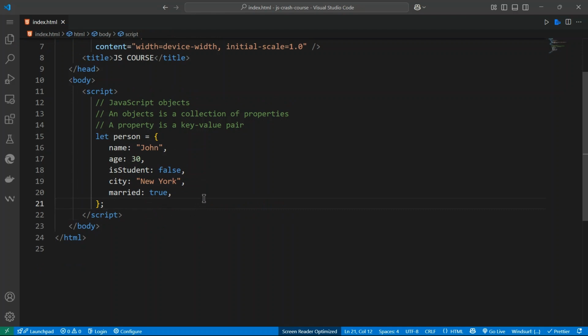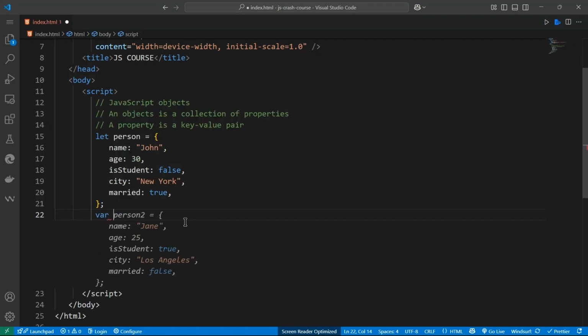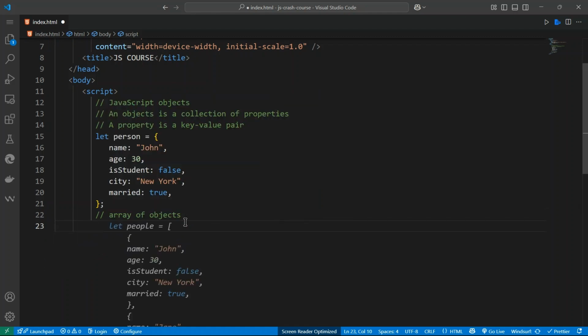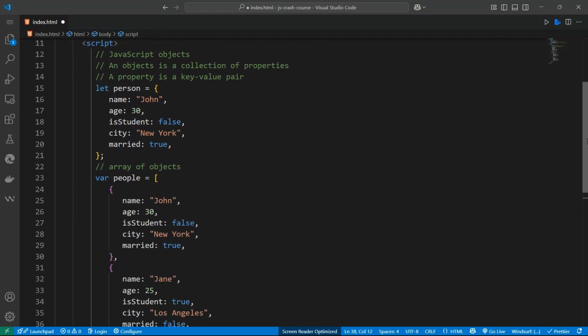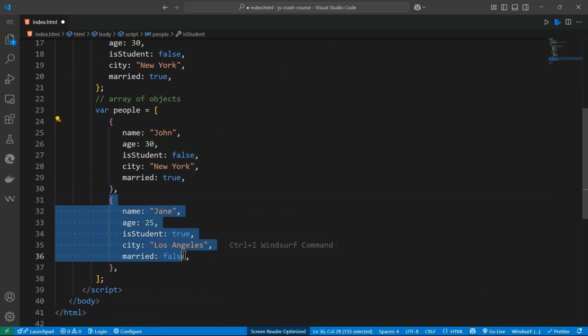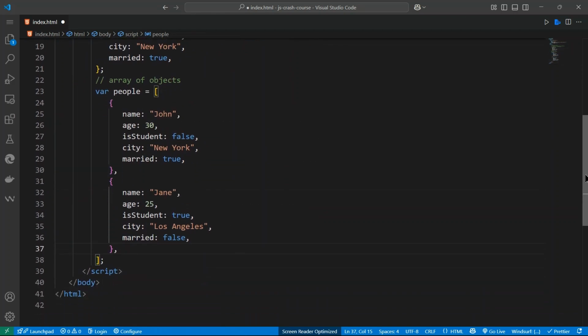This is an object, but there is one point we also want to see, array of object. So we can do, for example, let or var people. Yes, that one's correct. So people, we can pass John, pass all of this here.